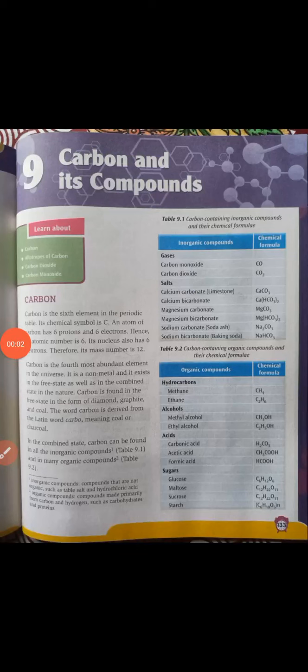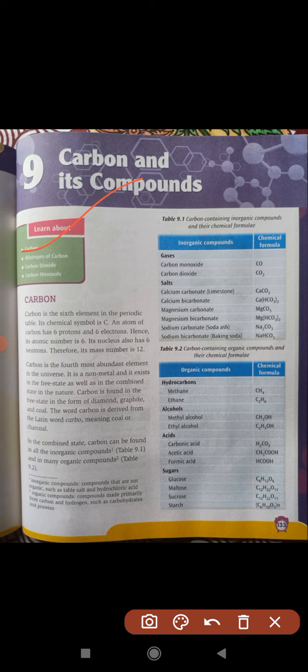Hello dear students. Today we will start a chapter, carbon and its compounds. In this chapter we will learn about carbon, the different allotropes of carbon, and a little bit of the concept about the compounds of carbon, carbon dioxide and carbon monoxide.